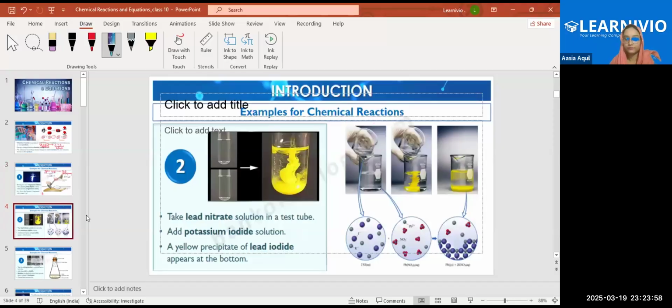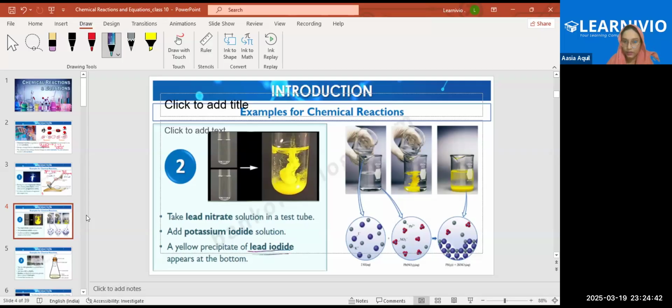The next example is the reaction between lead nitrate and potassium iodide. In this experiment, take a test tube and put a small amount of lead nitrate, Pb(NO3)2, in it. After that, add potassium iodide, KI, solution. What will happen when the lead nitrate and potassium iodide react? It will form a yellow colored precipitate of lead iodide.